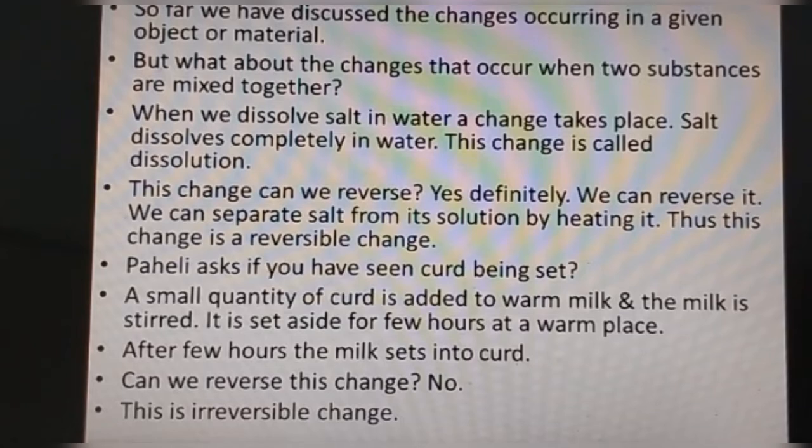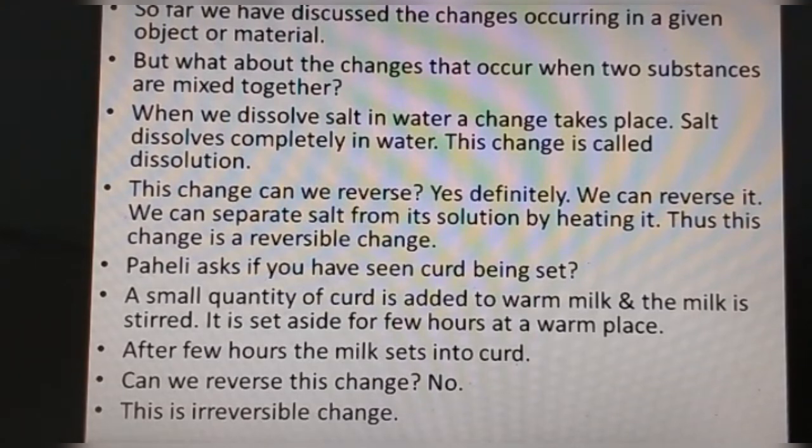Can we reverse this change? Yes, definitely. We can reverse it. We can separate salt from its solution. How? By heating it. We have seen that in the last topic. I have shown you, if you remember. Thus, this is also a reversible change.